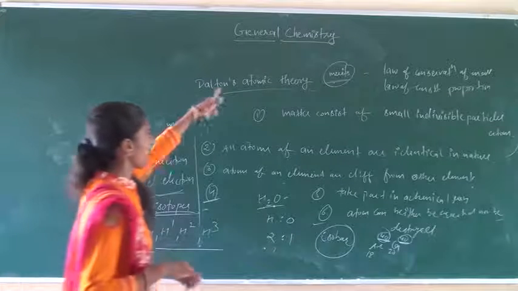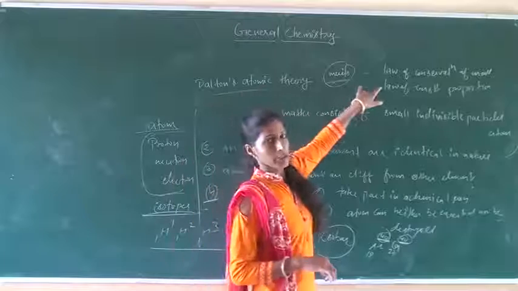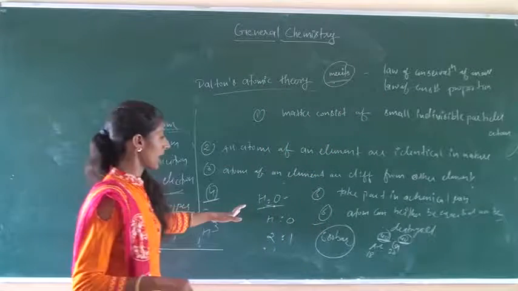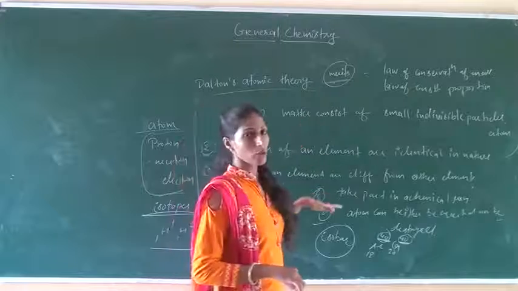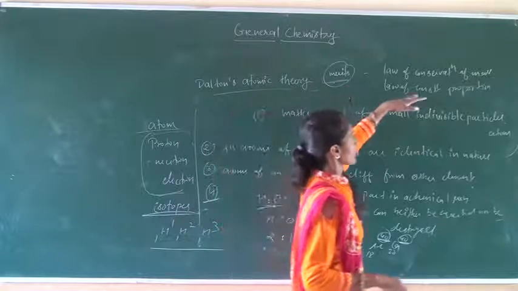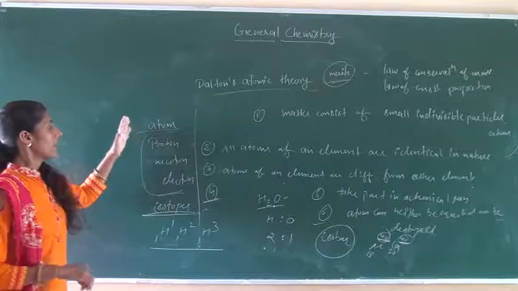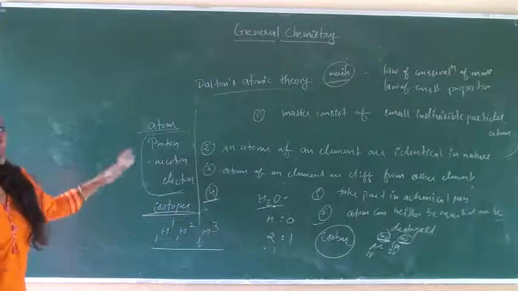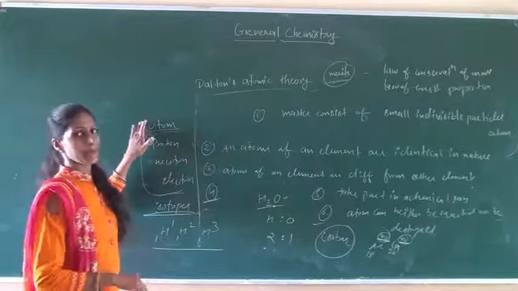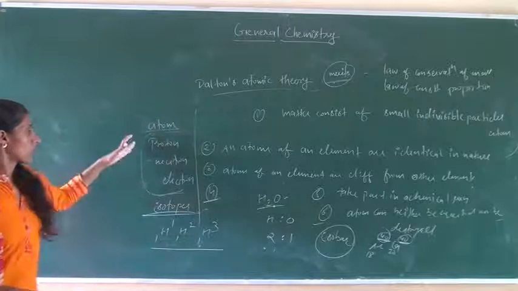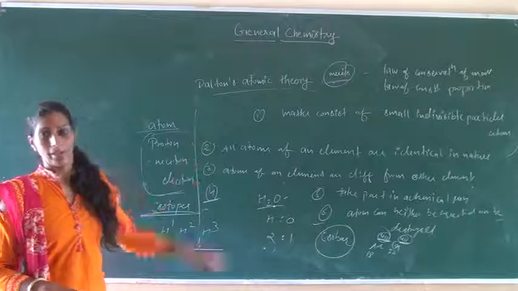This is all about Dalton's atomic theory. First, he gives some postulates. After that, on the basis of these postulates, we discuss the merits of this theory. And after that, what are the demerits of this theory, meaning the limitations, the shortcomings which we see in this theory.